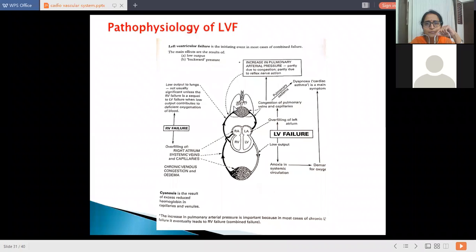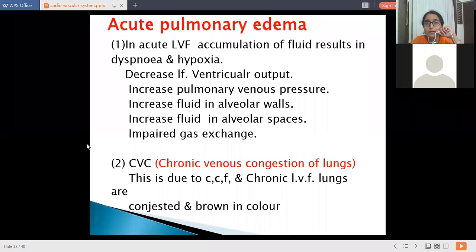So the next is acute pulmonary edema. Now, in acute left heart failure, what is going to happen? The accumulation or congestion of fluid results in dyspnea and hypoxia. This happens due to a decrease in left ventricular output.